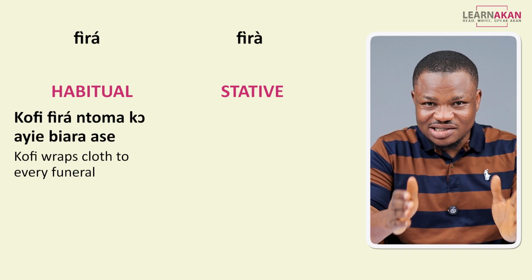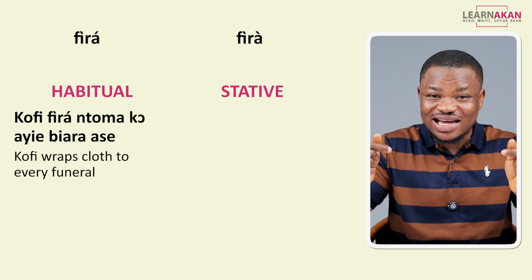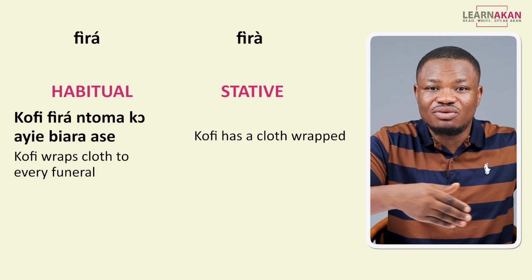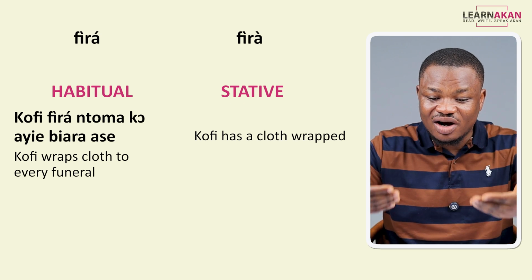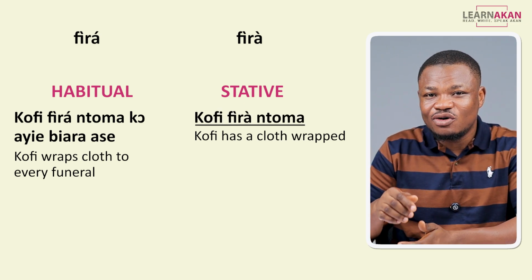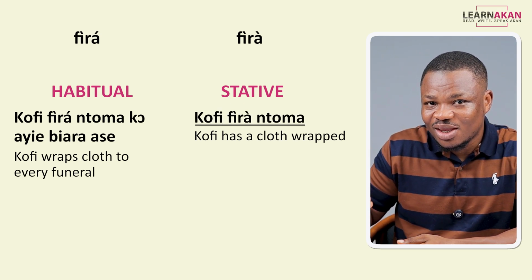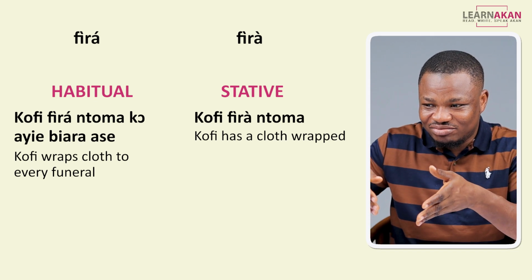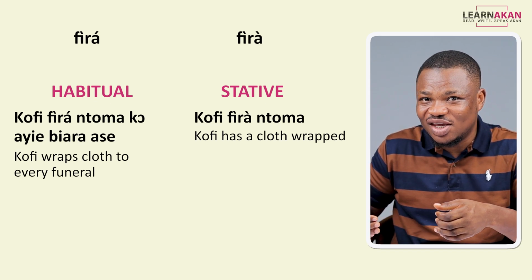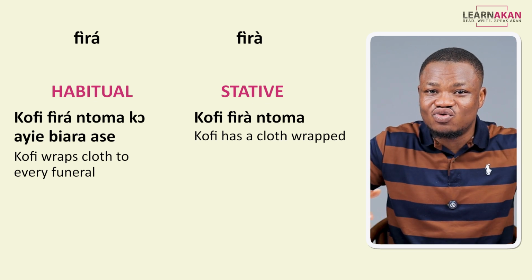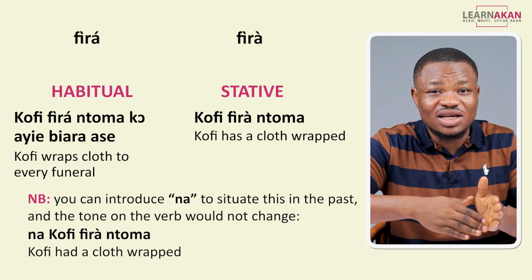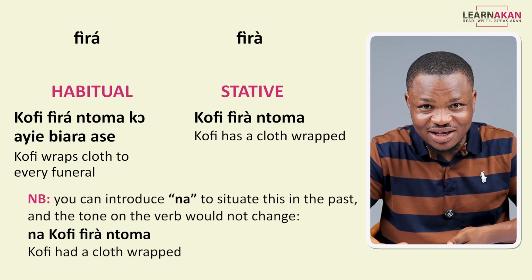Now, if you are using this same sentence to describe Kofi's current state, so the state where Kofi has a cloth wrapped, right, and you want to describe that state, we would say Kofi frantoma, okay? So right now, as we are speaking, Kofi has a cloth wrapped, and that is what I'm describing. I'm not telling you what Kofi does regularly, okay?